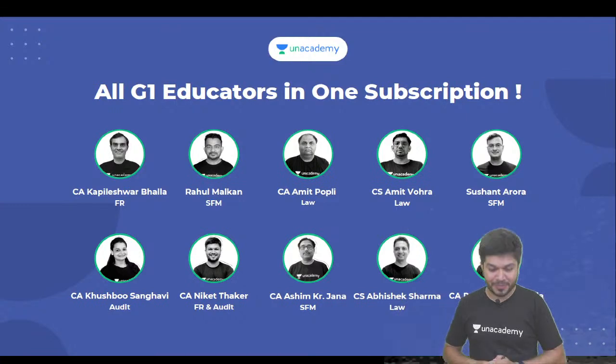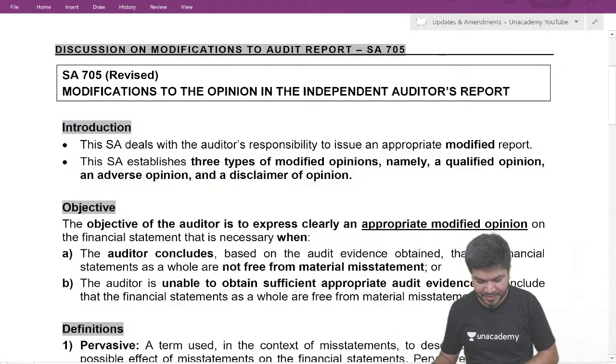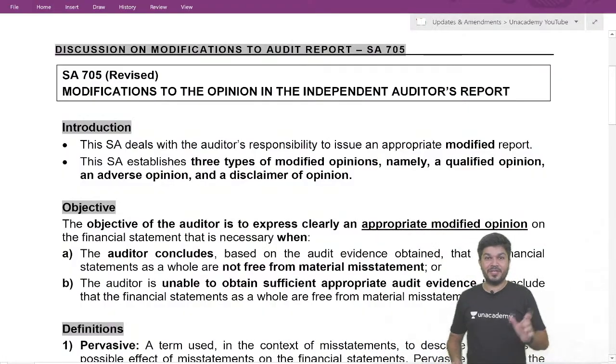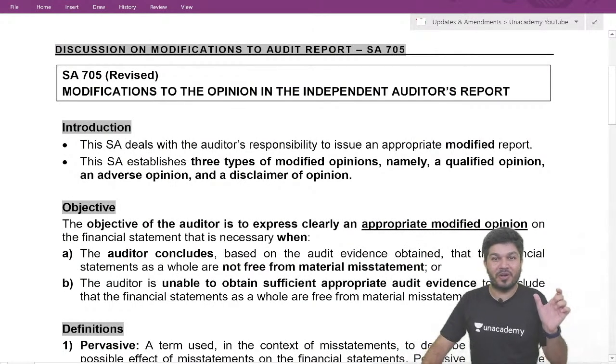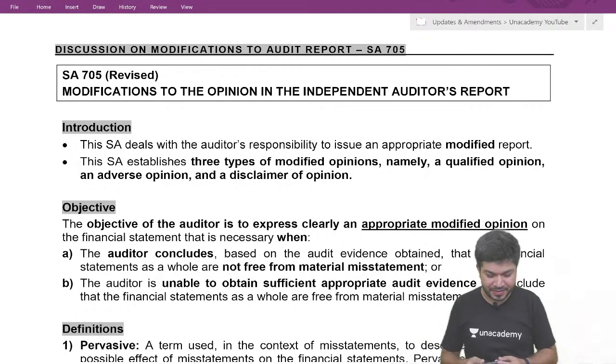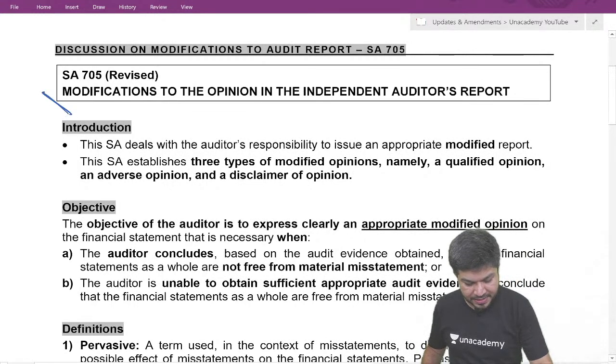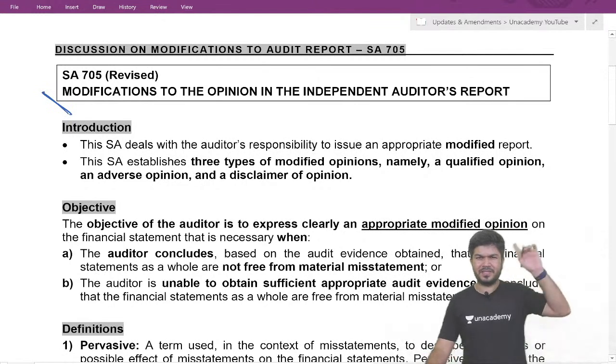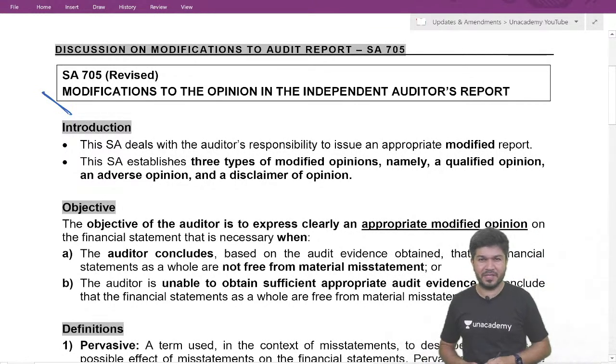Okay, let's start with today's topic. Today's topic is modification to auditor's report. This is SA 705. SA 705 talks about modification to auditor's report.